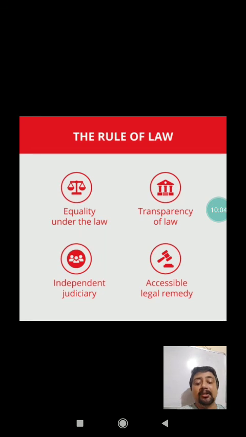So, we understood the concept of rule of law and the different aspects. I think now there is no problem, and everything is clear about the rule of law.